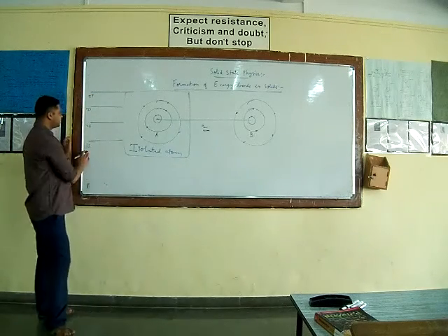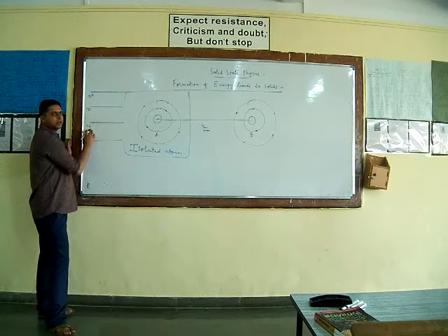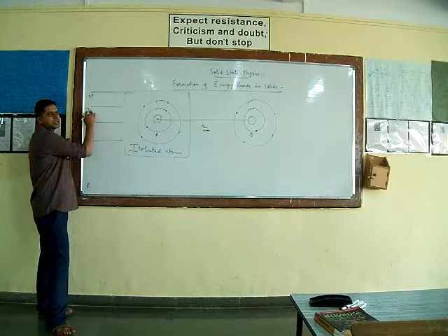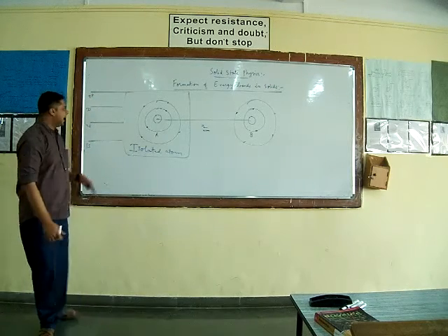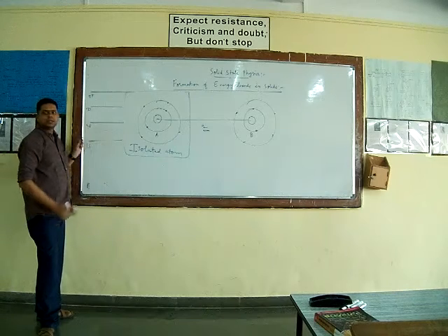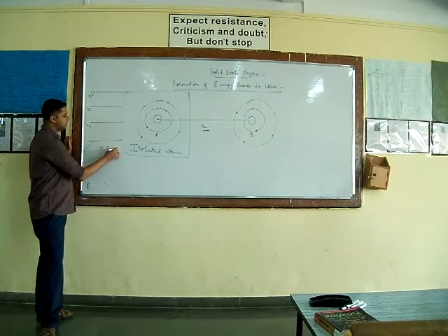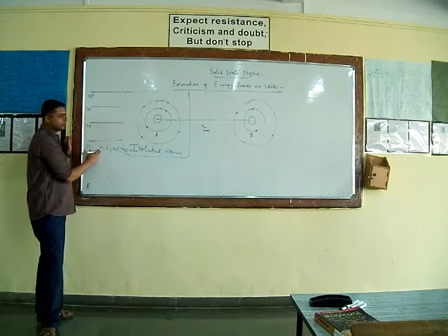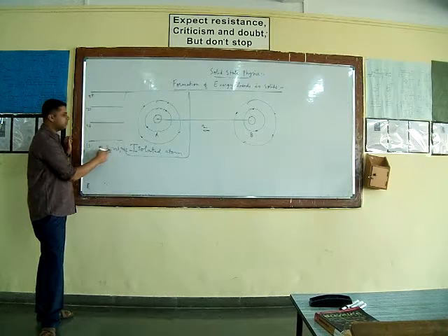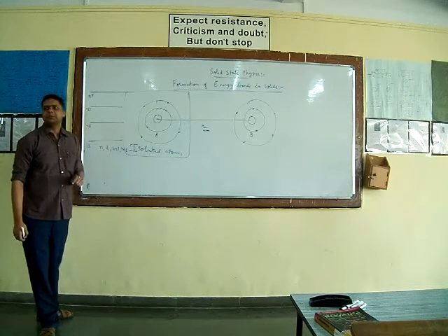So here 1s is an energy level shell, 2s is an energy shell, 3s is an energy shell, 3p is an energy shell. And each energy shell is decided by a set of 4 quantum numbers, that is n, l, ml and ms, where n is the principal quantum number, l is the orbital quantum number, ml is the magnetic orbital quantum number, and ms is the spin magnetic quantum number.